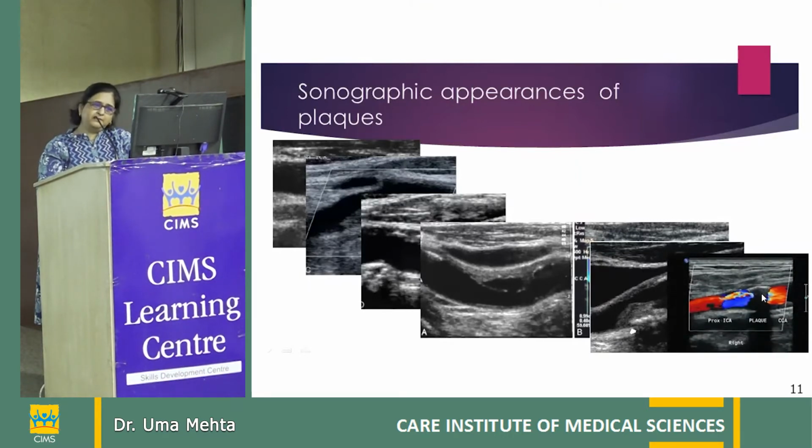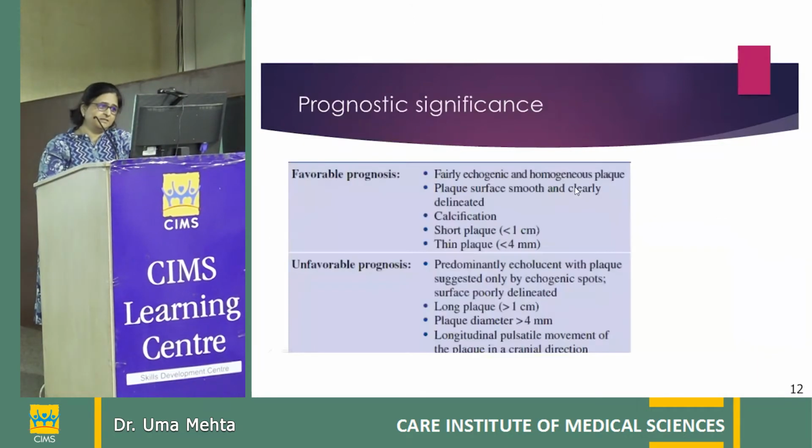And the one of the plaque which is densely calcified plaque, which prevents the visualization of its luminal characteristics. Now, favorable prognosis: fairly echogenic and homogeneous plaque surface. Plaque surface is smooth and clearly delineated. It is calcified. It's a short plaque, thin plaque, less than 4.